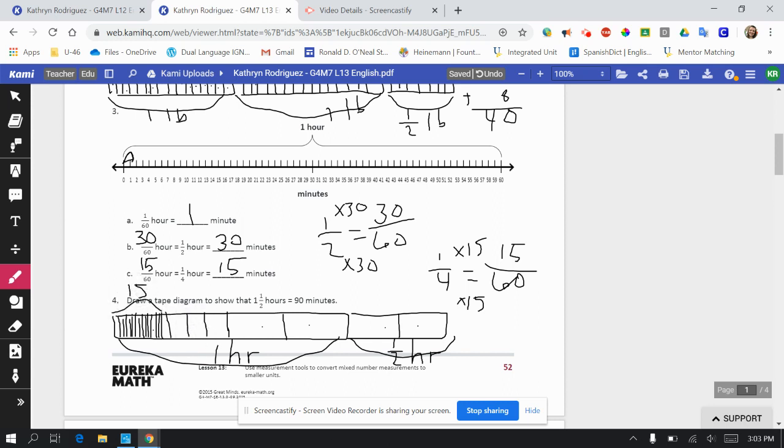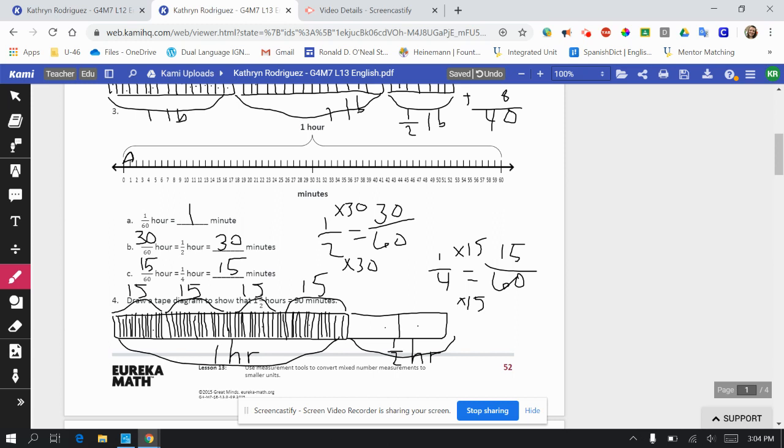Then I'm going to go with thirds again and then divide them into 3 and 4. 1, 2, 3, and 4 to make 15 more. Thirds and fifths or 15ths.